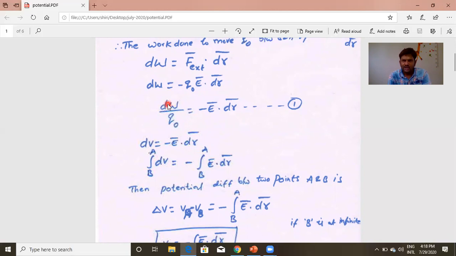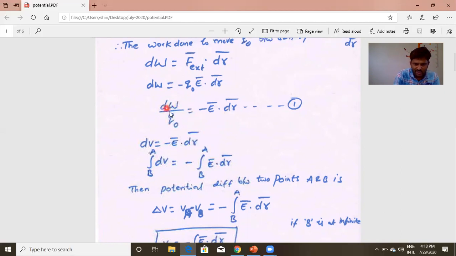dW is the work done to move Q naught charge by an infinitesimal distance. Q naught is the charge. dW by Q naught means the work done to move unit positive charge over that distance. This gives the potential difference between the ends of that infinitesimal distance. The potential difference between these 2 points is given by dW by Q naught, as per the definition of potential. So instead of dW by Q naught, I substitute dV is equal to minus E bar dot dr bar.